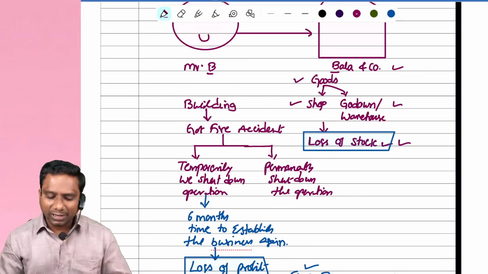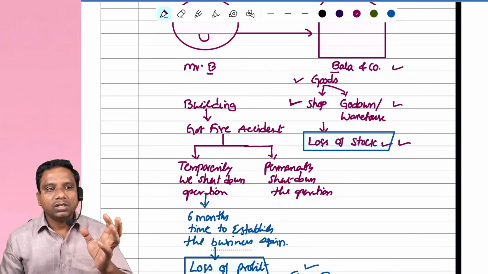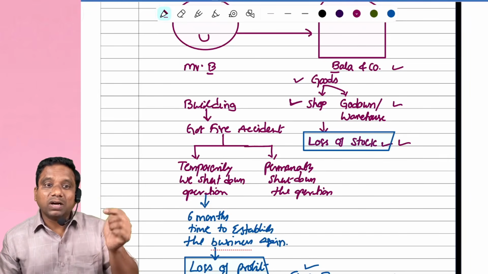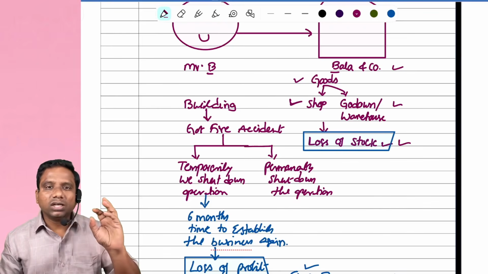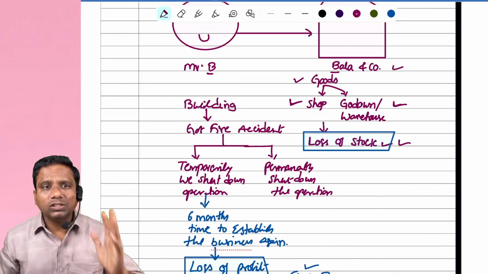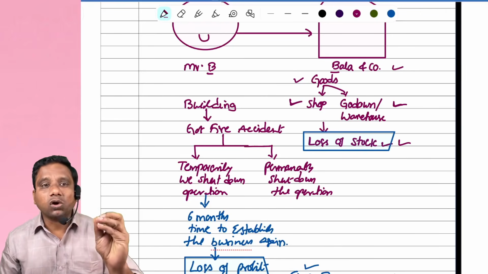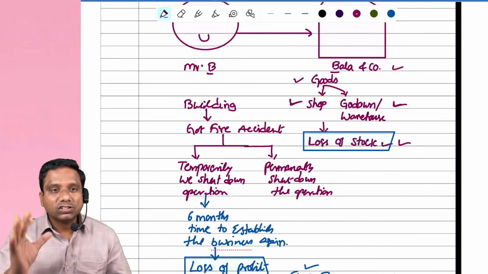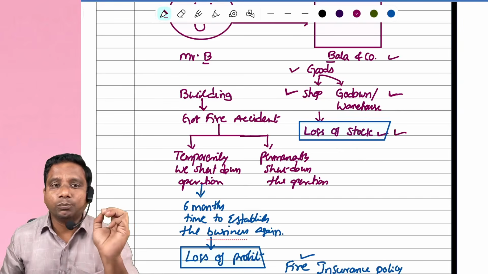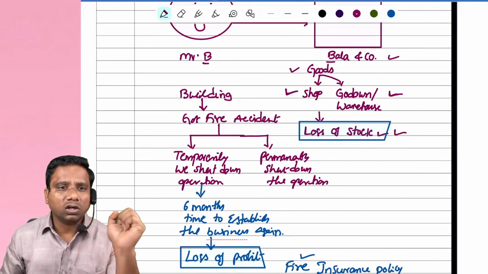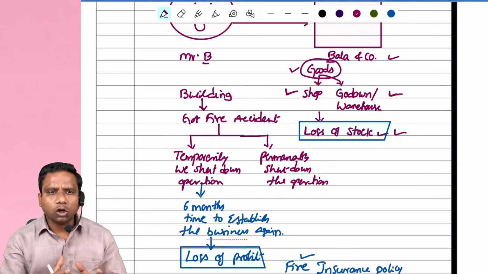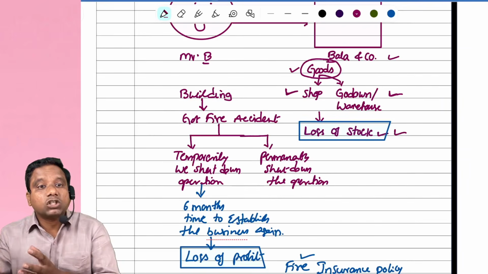If the fire accident happens in the showroom or shop, in addition to the loss of stock, there might be some additional loss. What those additional losses are, we'll discuss later. But when the stock is lost in the godown, then we can say that only stock is lost. Loss of stock. So here there are two things. One is loss of stock. Another one is loss of profit. What is this loss of stock and loss of profit, sir? If goods were lost due to a fire accident in the godown or shop, we can say it is loss of stock.